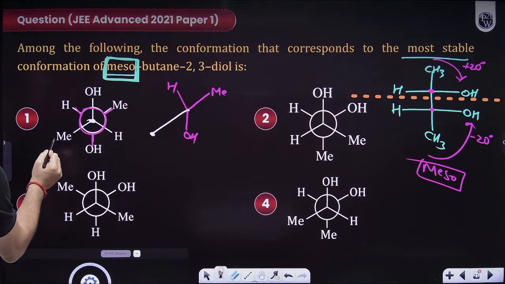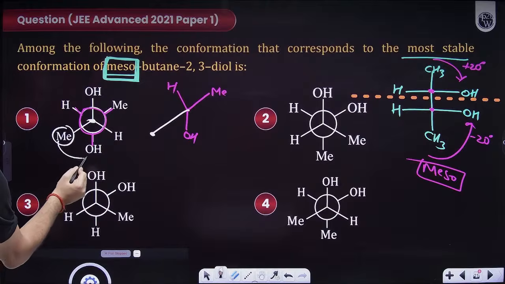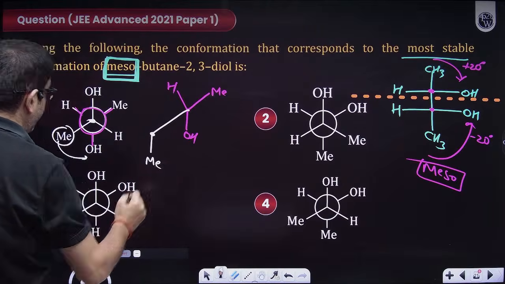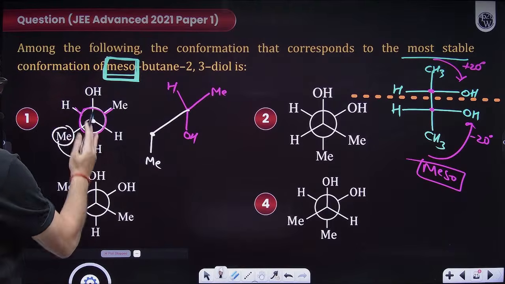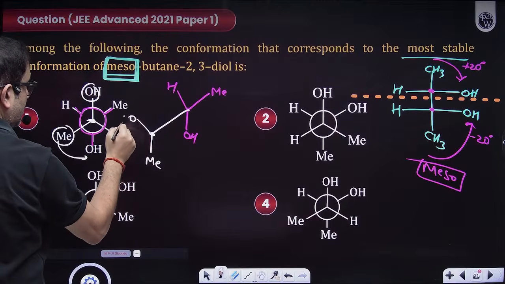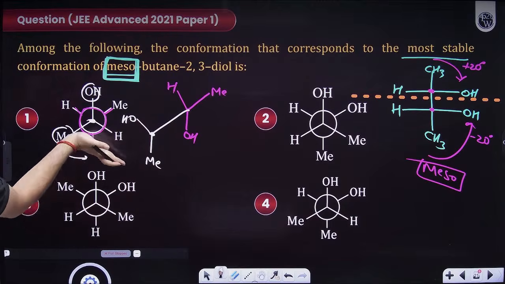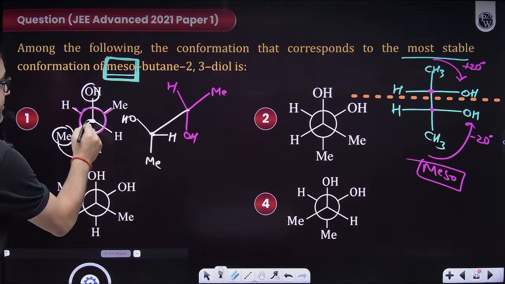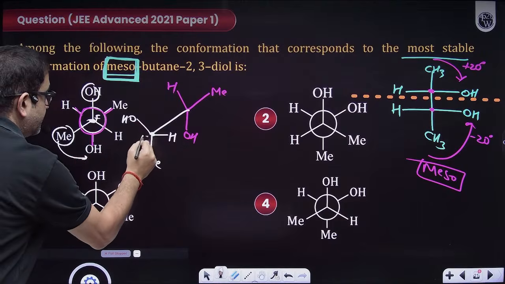So just take this methyl here. So rotating and taking methyl here. So not a 180 degree rotation, this is just one flick. So this OH will come here, so this H will come here. So this is definitely a Y of the front carbon, which I've drawn here.